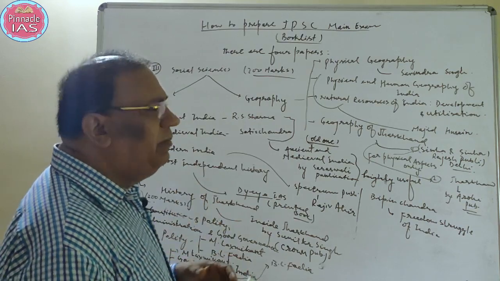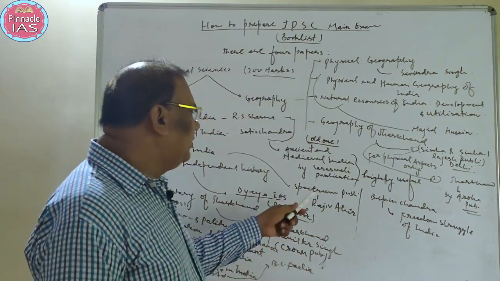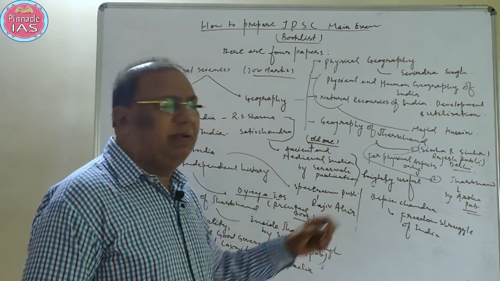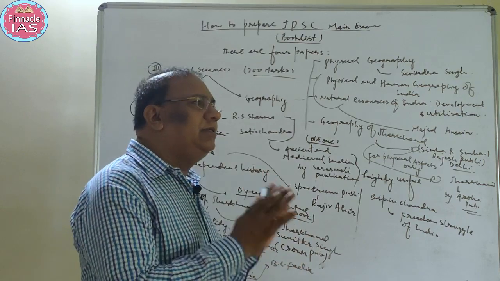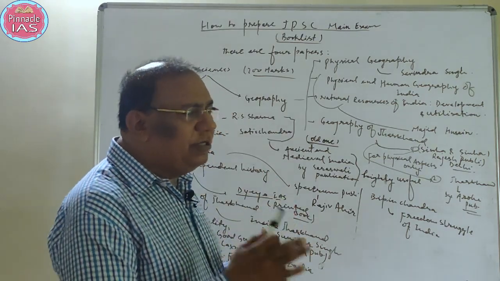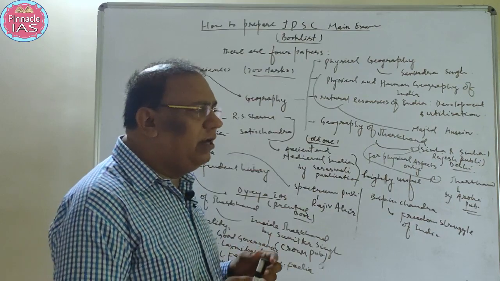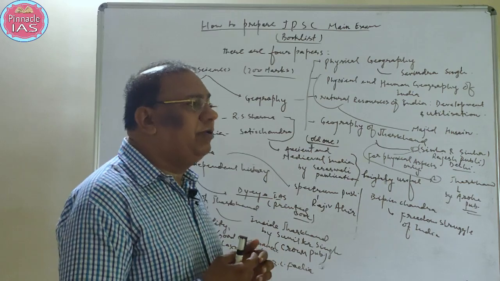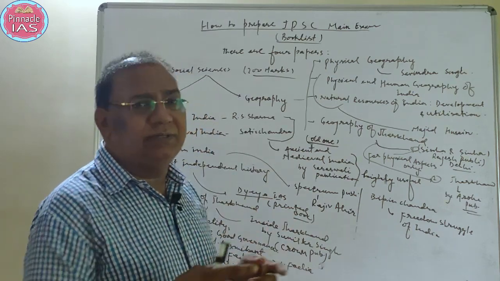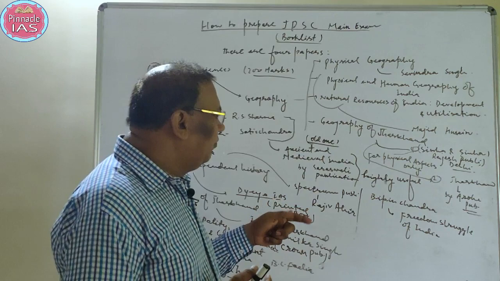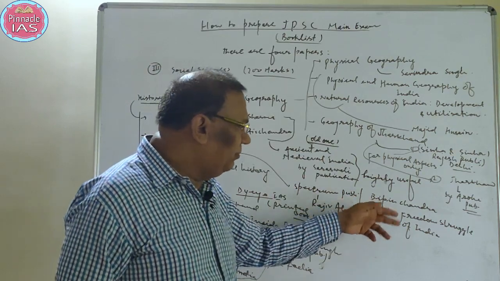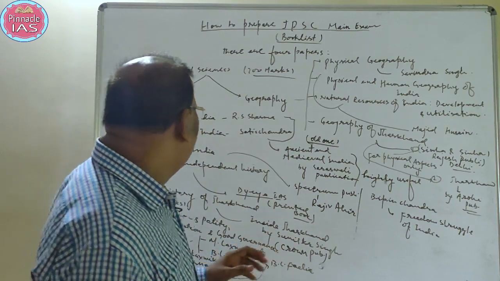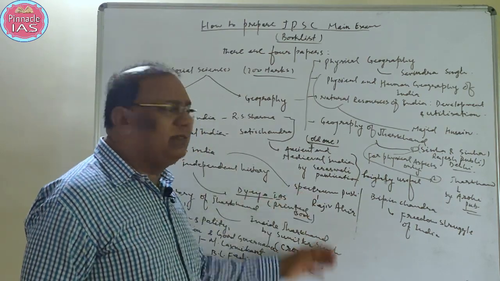And if anybody has problems going through the Spectrum publication book, then he can consult Bipin Chandra, Freedom Struggle of India, because that book is written in story form, and a layman can understand it very well. Some readers want to understand history in this sense. So Freedom Struggle of India by Bipin Chandra will be a good book to consult. But according to my perception, for modern India, the Spectrum publication is enough.